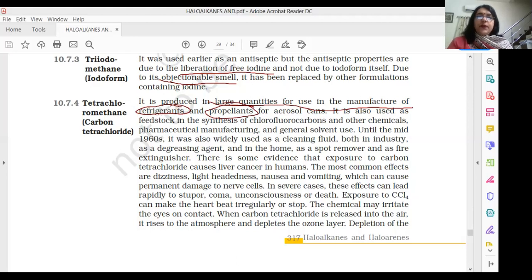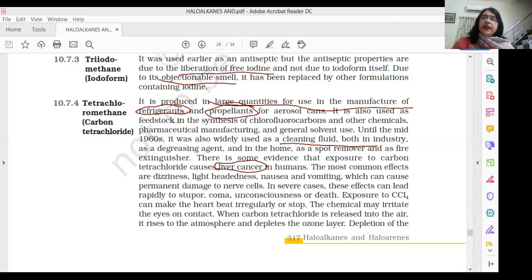Then it was widely used, it says, as a cleaning fluid, both in industry, as a degreasing agent, even at our homes, as a spot remover, and as a fire extinguisher. Fire extinguisher, the commercial name was pyrene. Nowadays, we are not using it as pyrene or as a fire extinguisher. Now, the evidence is that exposure to CCl4 causes liver cancer. Hence, its use in homes especially has been discouraged.